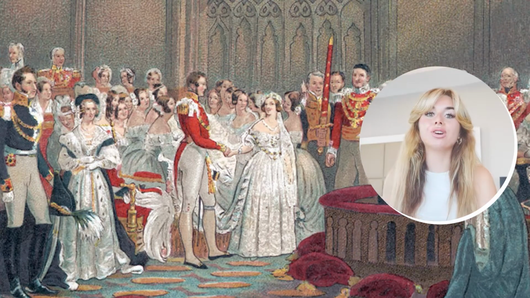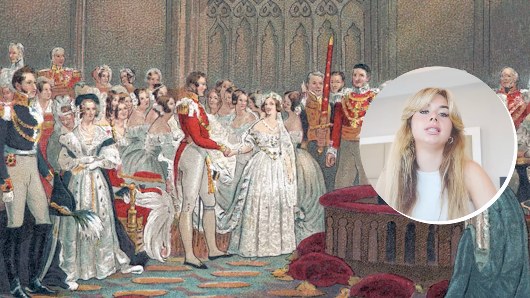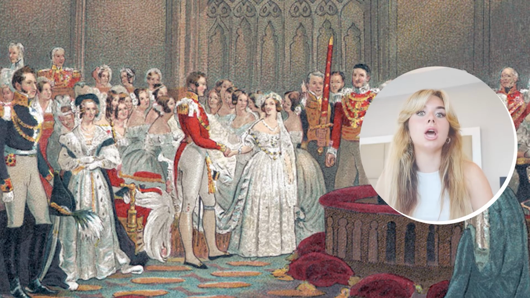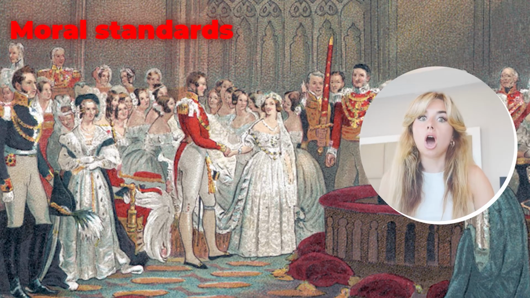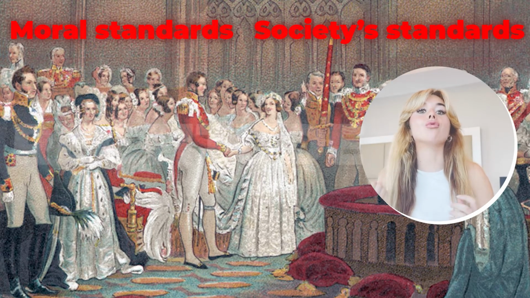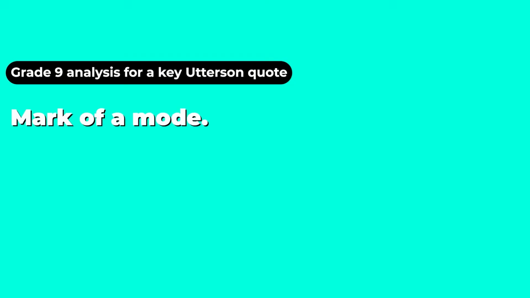So think, Victorian society placed a lot of emphasis on being a proper Victorian gentleman, and that would have included upholding moral standards, upholding society standards. So here's an example of rectitude. So now we're going through a quote to show Mr. Utterson's rectitude. So here is some grade 9 analysis for a key Utterson quote, "mark of a modest man."